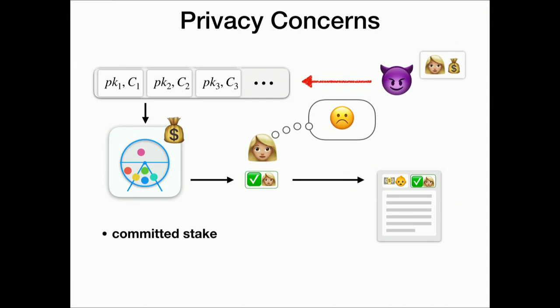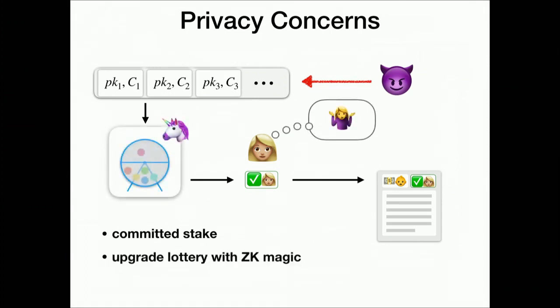You can also use such systems in anonymous cryptocurrencies. That's nothing new. The problem now is your lottery, right? Your lottery actually has two components. One is I need to check I won, and then someone else who sees my block needs to be able to check that I indeed won the lottery. And this verification now with this list becomes more difficult. But, well, this is cryptography, so we upgrade the lottery. We just use zero-knowledge magic, and somehow the lottery will again work.